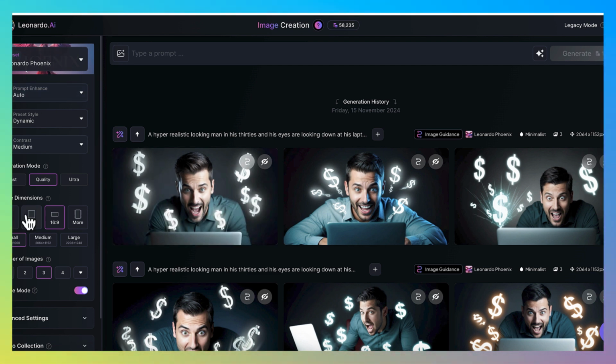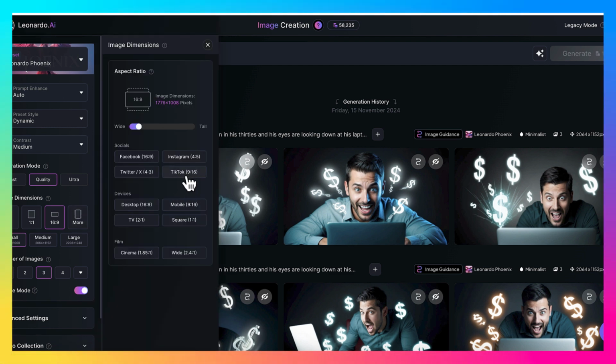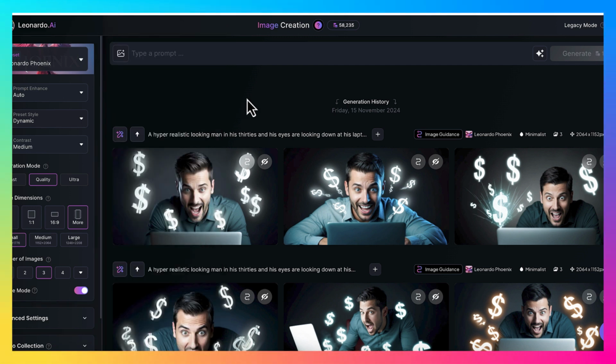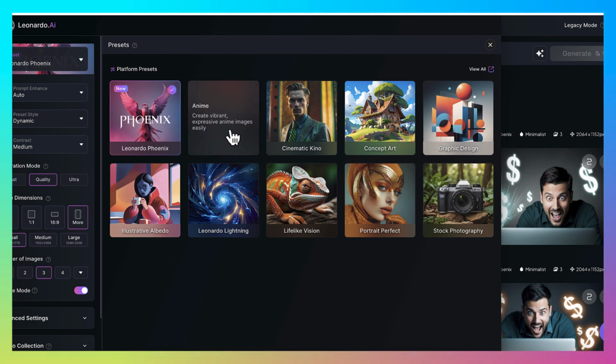So I'm not going to do a full review of Leonardo AI. There are a lot of different things going on here. You can play around with this and the different features, but I am going to show you a couple of things. So first off, you want to make sure that you have the sizing correct, right? And so I want to size this for TikTok. So I'm going to come over here and I'm going to make sure that I am sized correctly for TikTok. So that's all you have to do. Make sure you have that TikTok setting going. And then this is basically what kind of the preset is, what style of image that you want. Now, again, this is going to be a lot of different playing around.